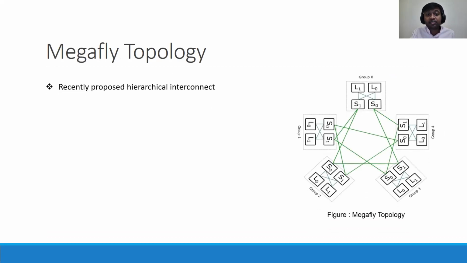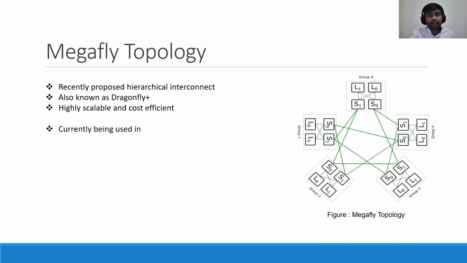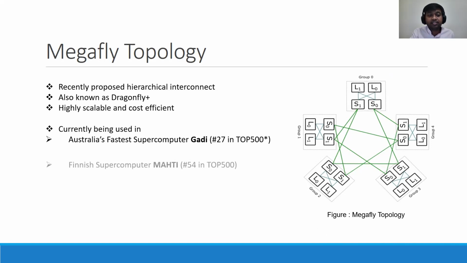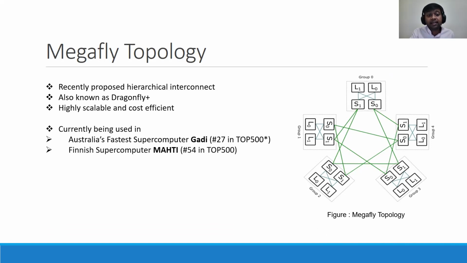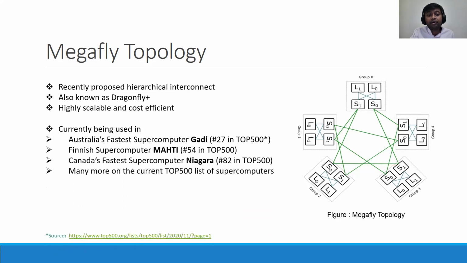Megafly is a recently proposed hierarchical interconnect. It is also known as Dragonfly Plus. One of the important properties of the Megafly topology is that it is highly scalable and cost efficient. This topology is currently being used in Australia's fastest supercomputer, Gadi, ranked 27 in the Top500 list. It is also being used in Mahti, ranked 54, Niagara, ranked 82, and many more on the current Top500 list of supercomputers.